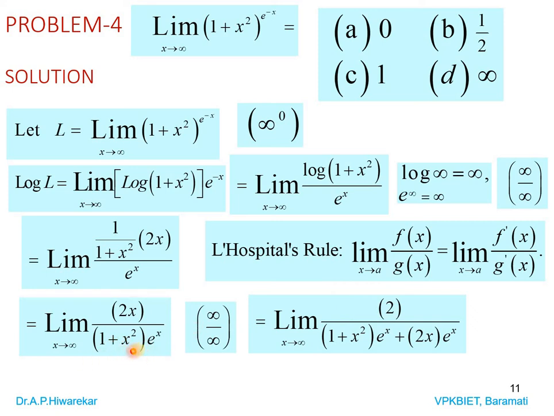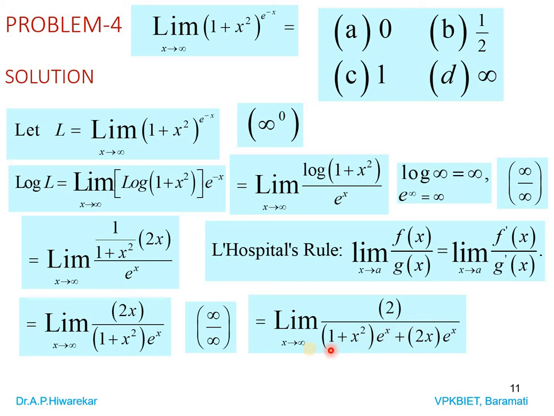For the derivative of this term, apply UV formula, product rule of derivative. So 1 plus x square as it is, e power x derivative is e power x, plus derivative of 1 plus x square is 2x, and e power x as it is. So we can write it in this particular form just by applying L'Hopital rule.